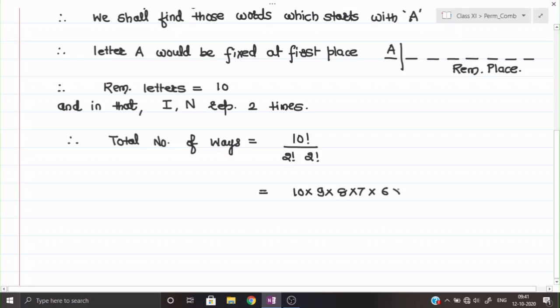7 into 6 into 5 into 4 into 3 and then into 2. 1 I am leaving it. So factorial 10 I have opened till the last. There is no option. And factorial 2 is 2 only. So 2 into 2. Here this 2 and this 2 we can cancel. And one more 2 can cancel with the 4. So remaining is here 1, 2.